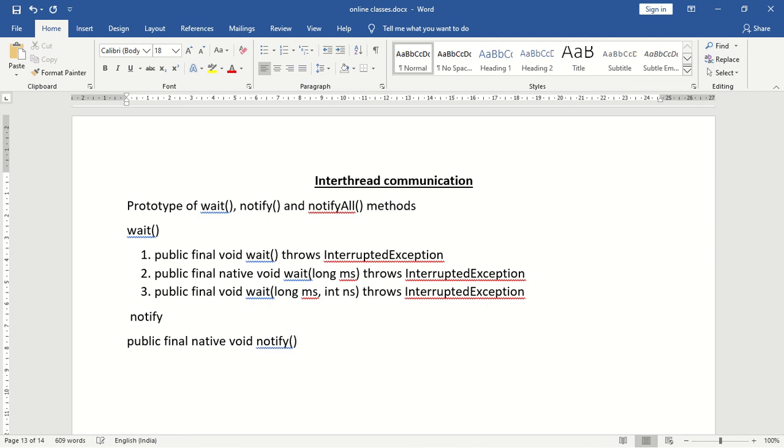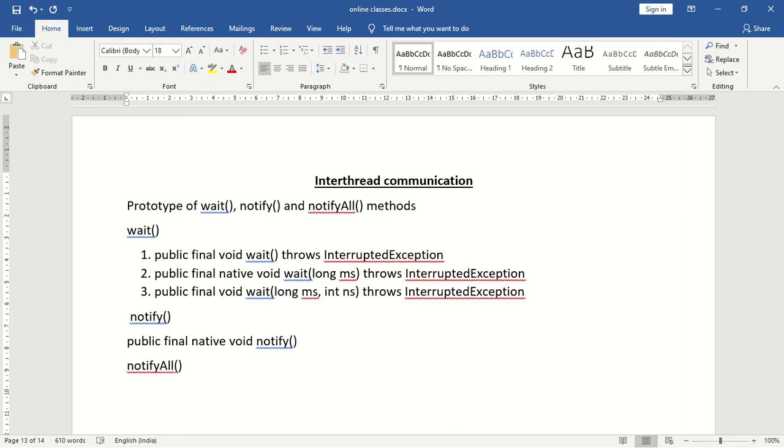Next, the prototype of notifyAll. Notify and notifyAll have only one form each; only wait has three forms.